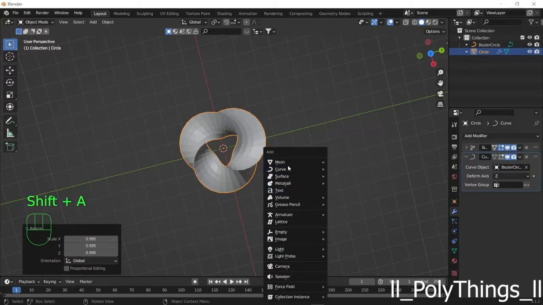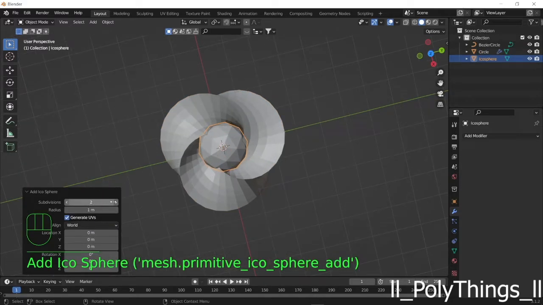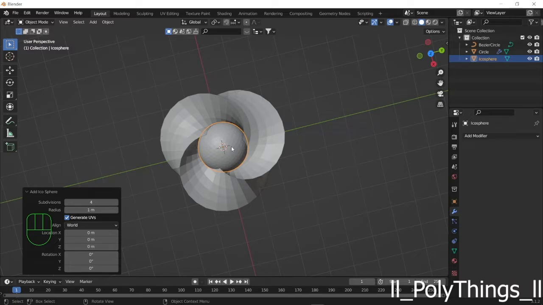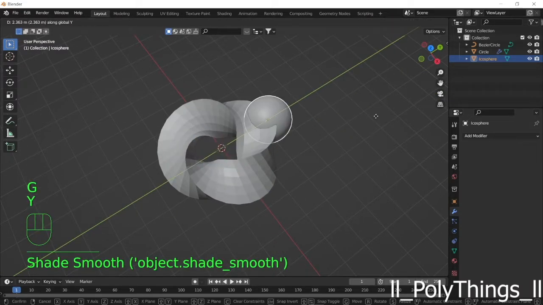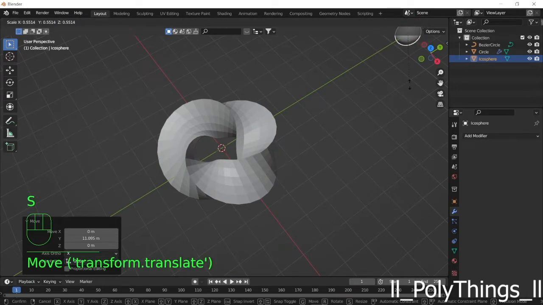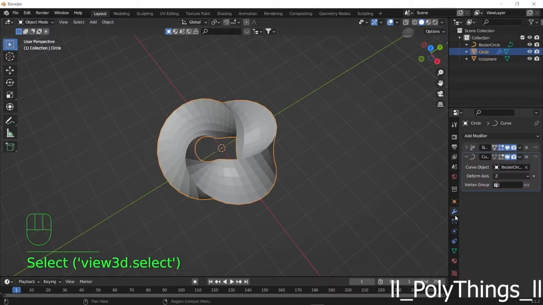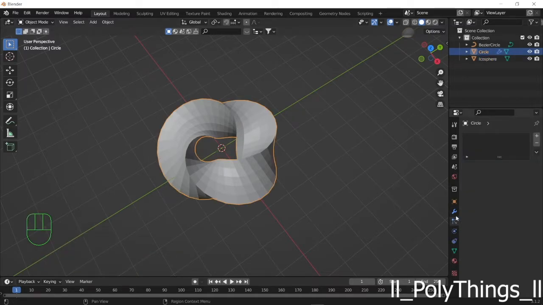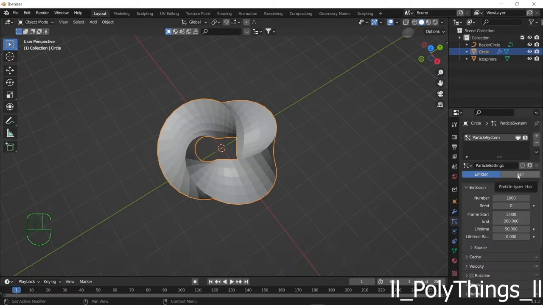Now we will add another object called an icosphere and increase the subdivisions to 4. Right click on it and set to face mode. Just move it in the Y axis and scale it down. Now select the object, go to this icon, particle properties, and click the plus icon and set it to hair.